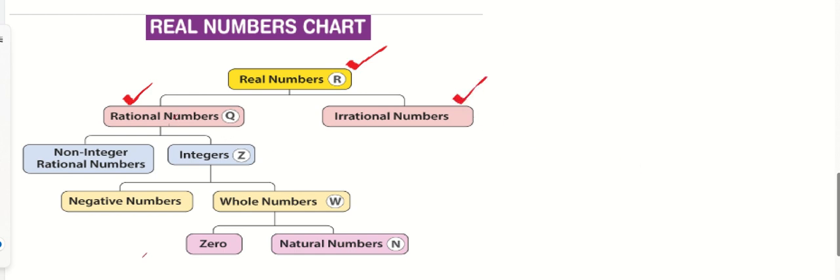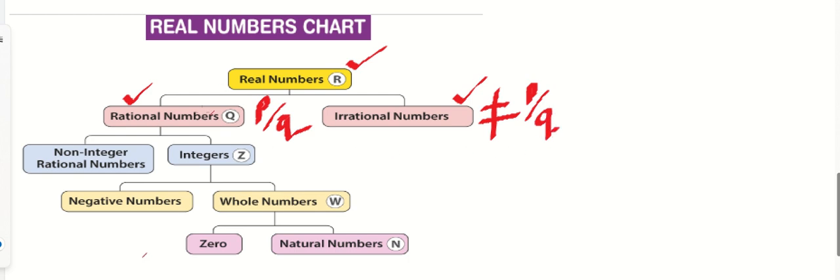What was a rational number? It can be represented in the form of p by q. Correct, everyone? Yes, definitely correct. It can be represented in the form of p by q. And what are irrational numbers? They cannot be represented in the form of p by q.